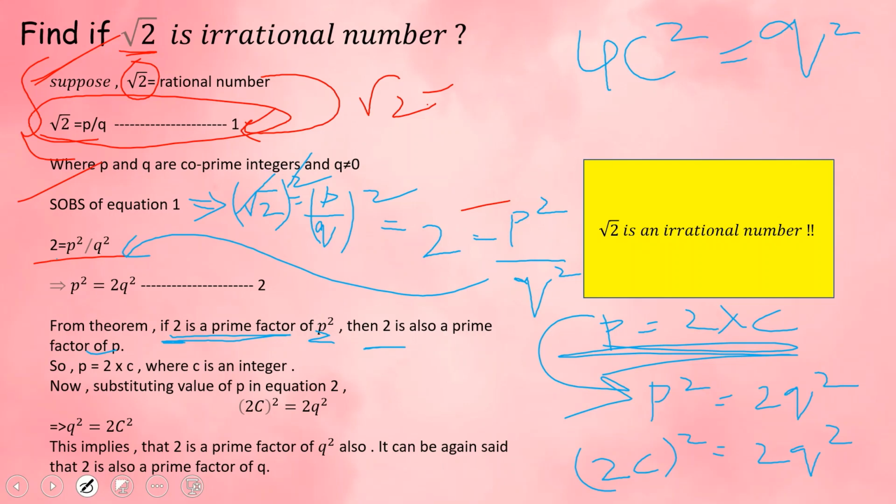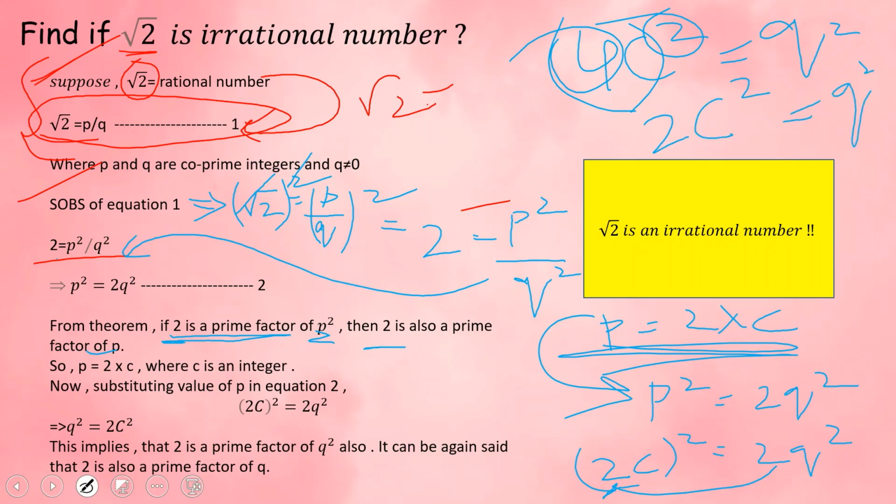You'll get this 2 this side, multiply this 2 with this 2, you'll get 4c square. But you have a square over here, so 4 is the square of 2, and c square, 2c square is equal to q square. This is what you are getting over here. So what do you imply with this? This implies that 2 is a prime factor of q square also. And from the theorem, 2 is also a prime factor of q.